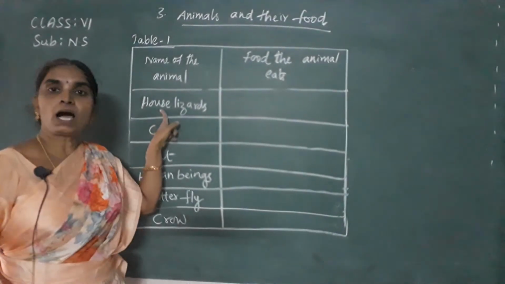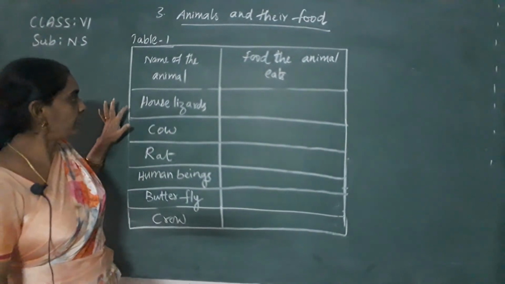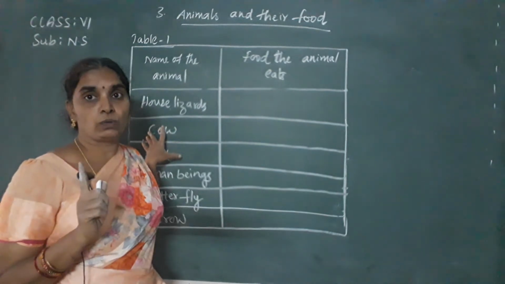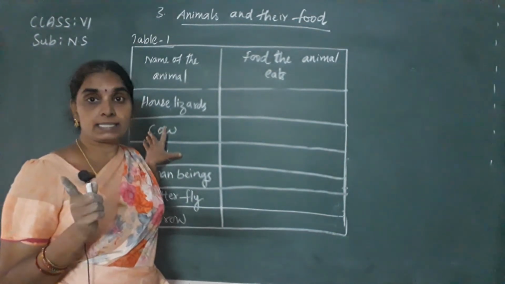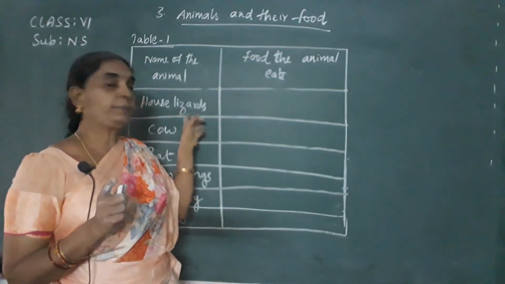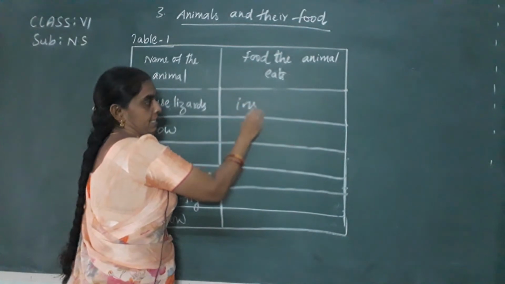This is house lizards. Now we are continuing the table once again. I am repeating, house lizards. So I have already told you about buffalo, cat, isn't it? So lizards, these are the reptiles. You know well, lizards eat insects, isn't it?